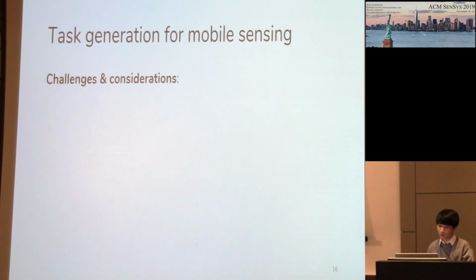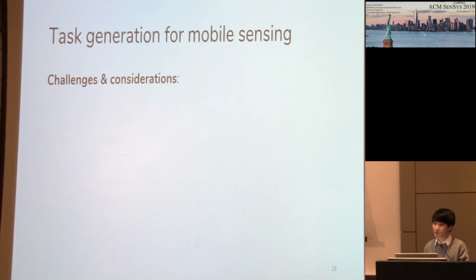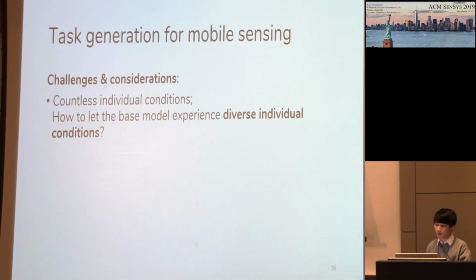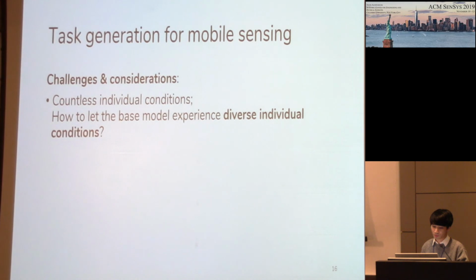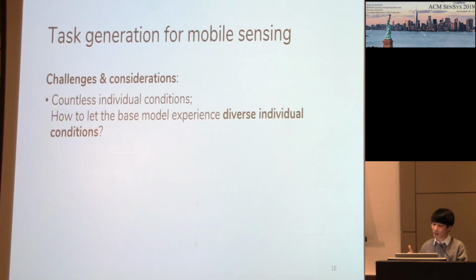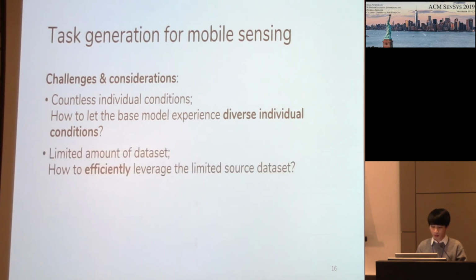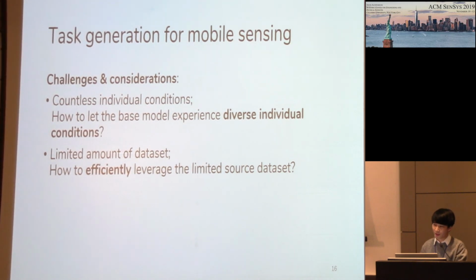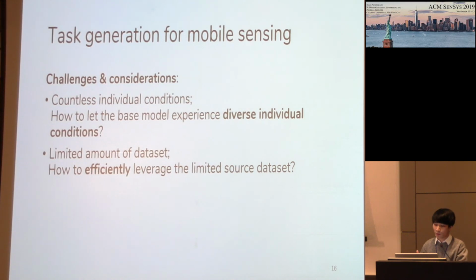However, there are unique challenges and considerations in task generation for mobile sensing. First of all, as I mentioned before, there are countless individual conditions. So the question is how to let the base model experience as diverse individual conditions as possible. And second, as it requires tremendous effort to collect the data set for each mobile sensing, the amount of the source data set is usually limited.